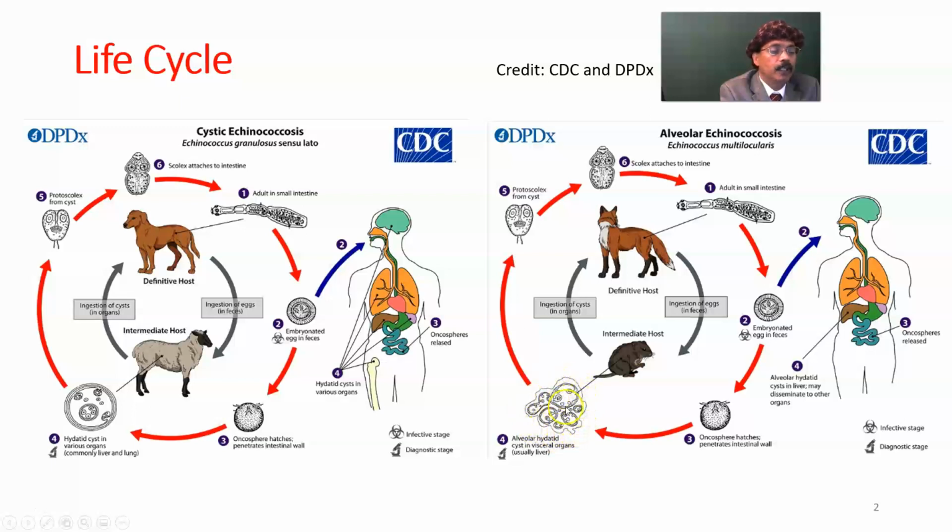Okay, and that is more devastating, even more devastating than that of cystic echinococcosis. Alveolar echinococcosis grows faster. The definitive host may be a dog, but most commonly it is the red fox. The intermediate host is a rodent, like a rat, maybe a squirrel. Again, the fox eats the rat or the squirrel and gets the cyst.